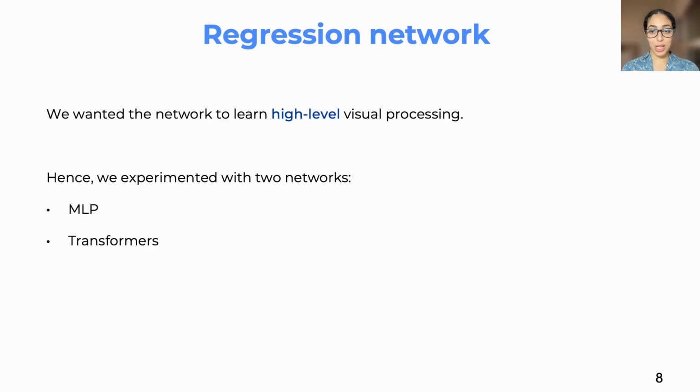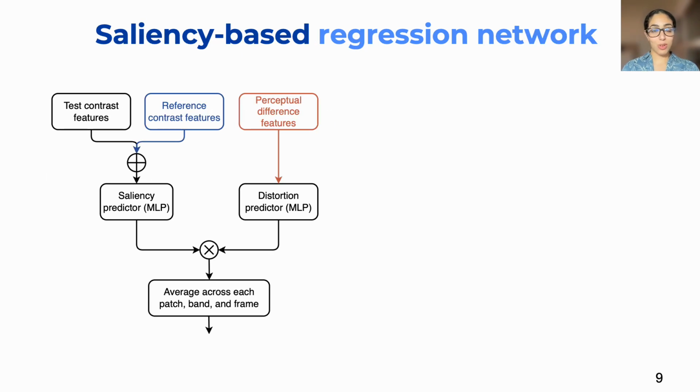So for the regression network, we want our network to learn high-level visual processing, for example, saliency and texture similarity. So in this work, we experimented with two different networks. We employ an MLP and a transformer. So let's start with the first one, which we call the saliency-based regression network, or directly ColorVideoVDP-ML saliency.